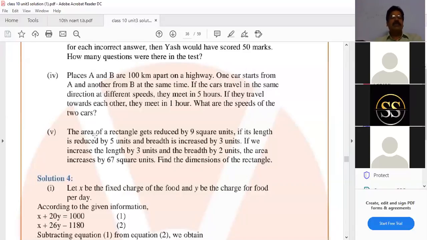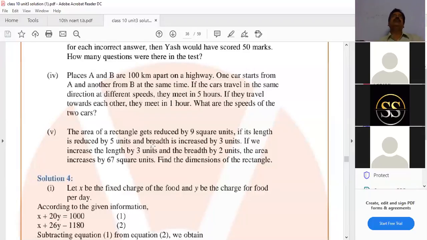The first condition is the area of a rectangle gets reduced by 9 square units if its length is reduced by 5. Length x reduced by 5 means x minus 5. Breadth increased by 3 means y plus 3.